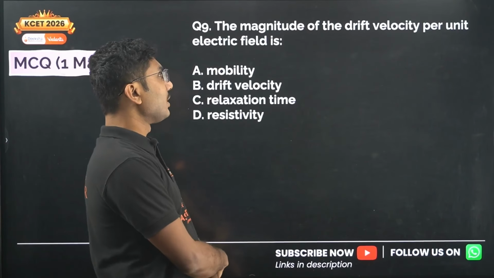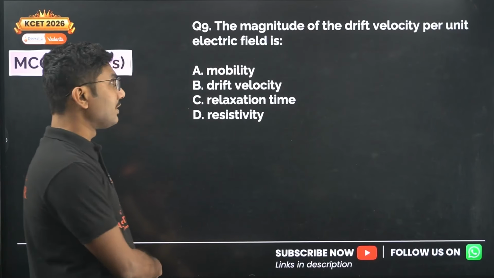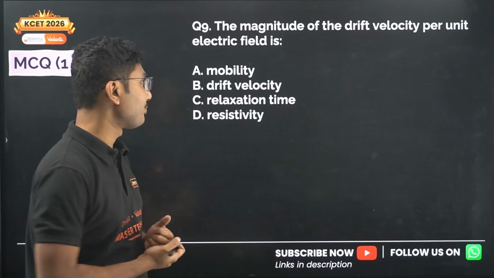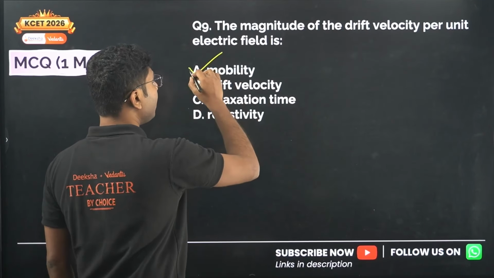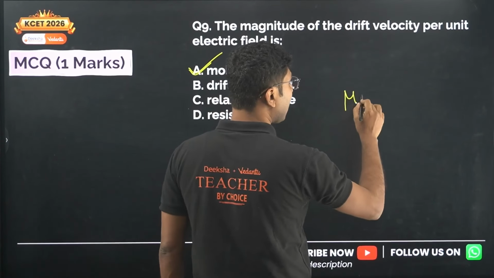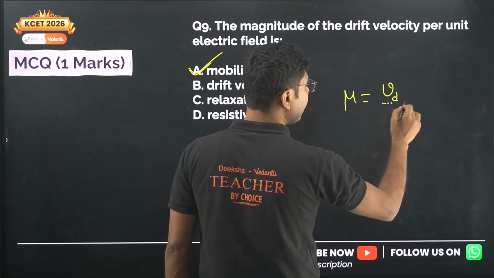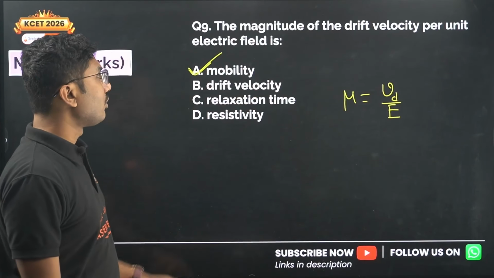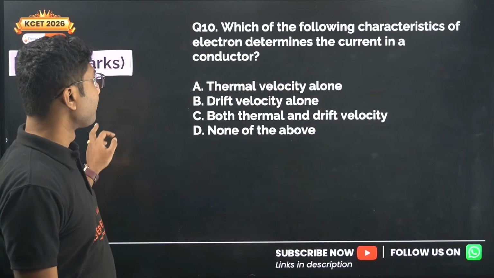The magnitude of the drift velocity per unit electric field. We have seen that in one of the previous questions. It is called mobility. Mobility is given by drift velocity per unit electric field, or drift velocity divided by electric field. So this is called mobility.